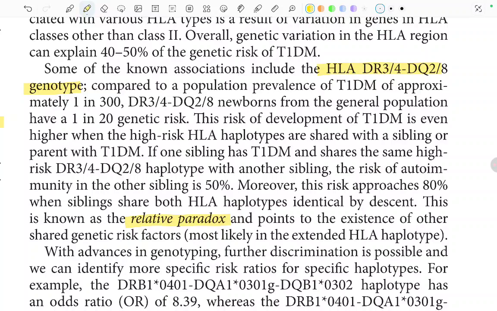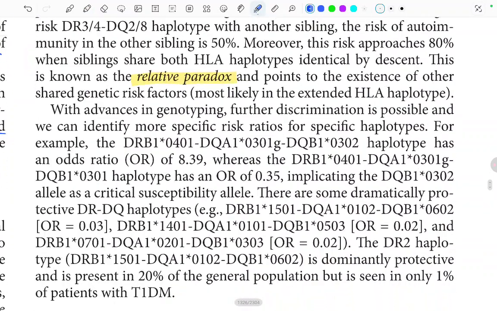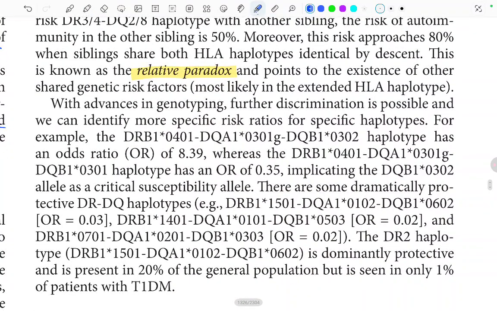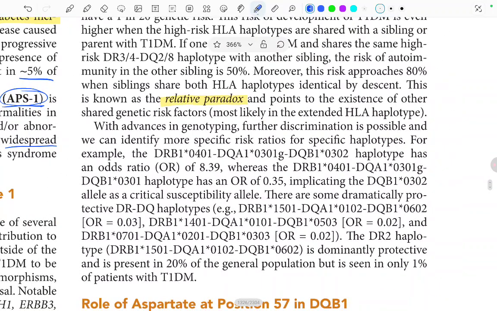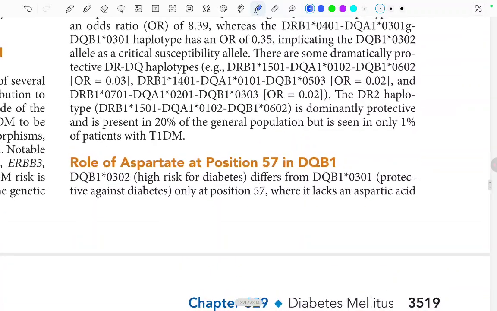Fine. Now let's move ahead. With the advances in genotyping, further discrimination is possible and we can identify more specific risk ratios for specific haplotypes. For example, I'm not going to read this. Let's move ahead. Role of aspartate at position 57 in DQB1. DQB1*0302 is high risk for diabetes.